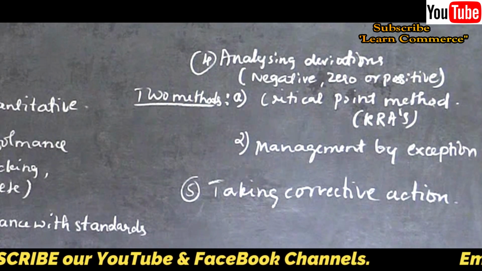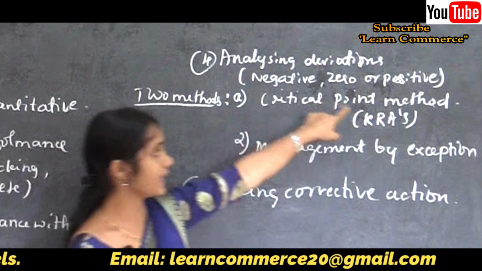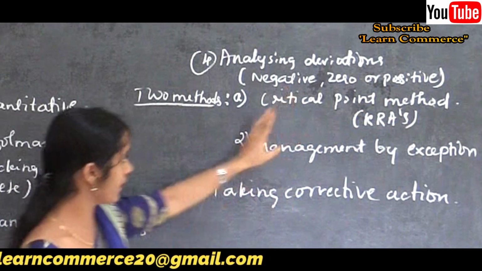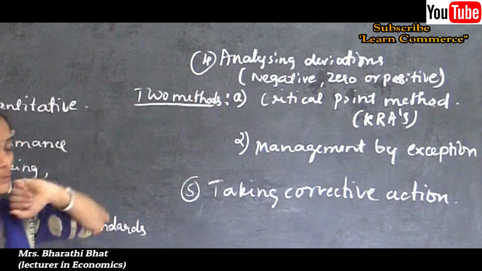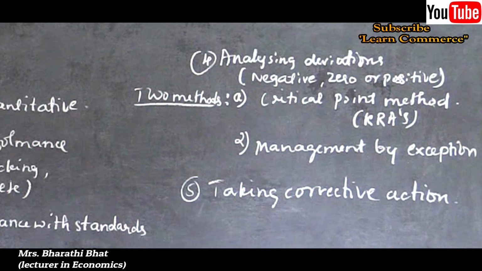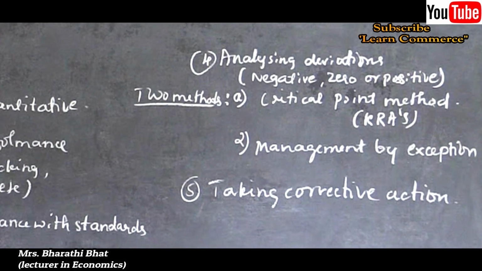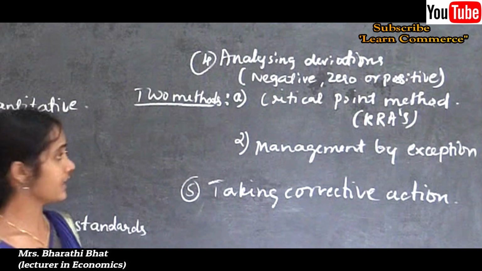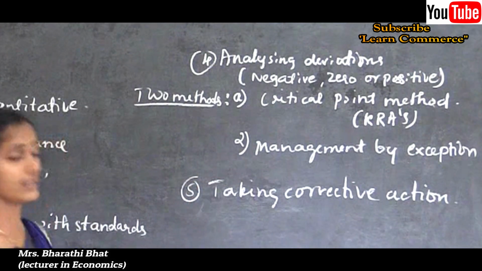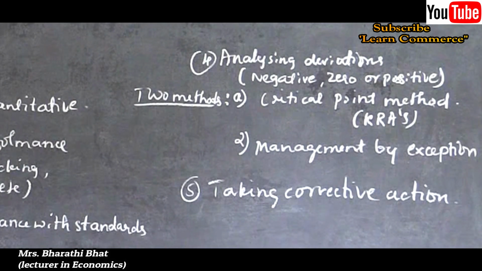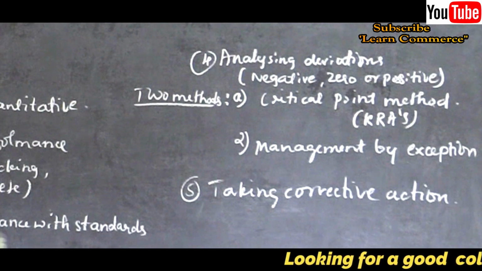Already I told that the deviation may be negative, zero or positive. What is negative deviation? If the actual performance is less than the standard, then that leads to negative deviation. For example, the organization or the management fixes 50 units as a standard output.